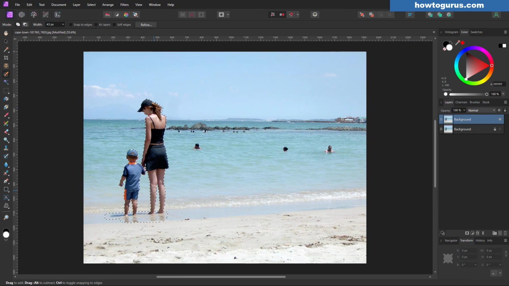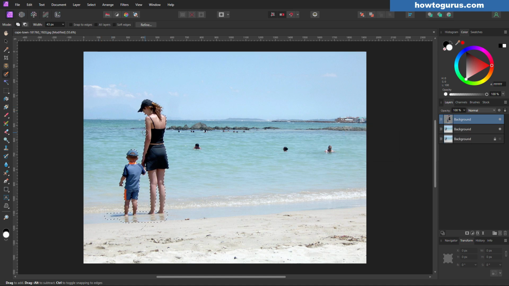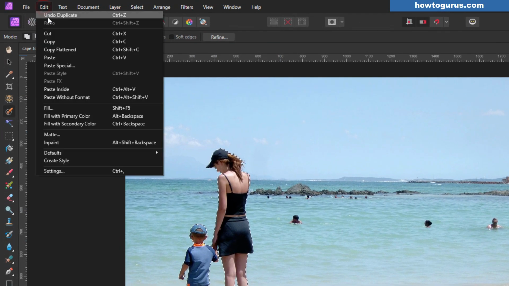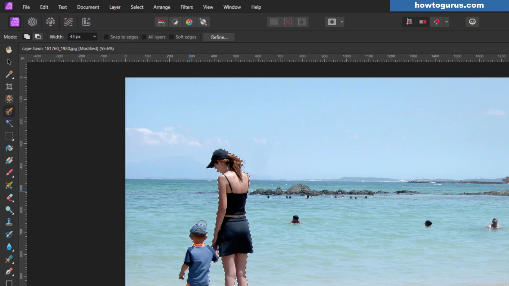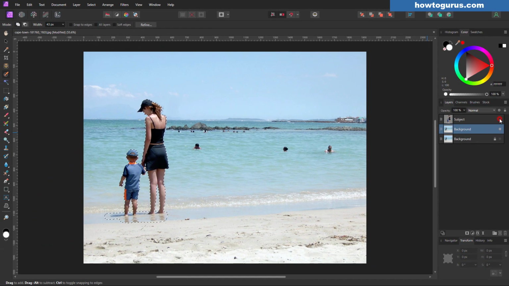Now let's copy this to a new layer. Easy to do. Use the Control-J keyboard shortcut and it does that for us. If you're on a Mac, that's Command-J. Or you can go up here to edit, come down to copy, and then paste. It will do the same thing for you. Let's now hide that layer. That's our subject layer. If you want to, we can come in here, double click and give this a name. There we are, subject. Go down to our background layer. Let's hide the subject. Control-D to deselect.